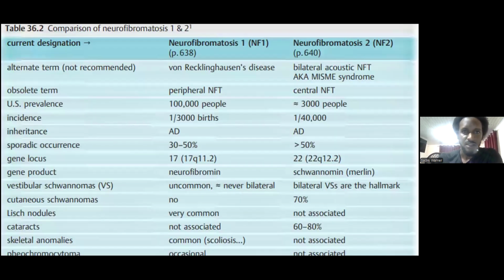And this is a table just giving the differences between neurofibromatosis type 1 and type 2. Of note, in type 1, we can see that Lisch nodules are common, but not associated with type 2. Cataracts are present with type 2, but not associated with type 1. And skeletal abnormalities, such as scoliosis and sphenoid wing dysplasia, are limited to neurofibromatosis type 1.